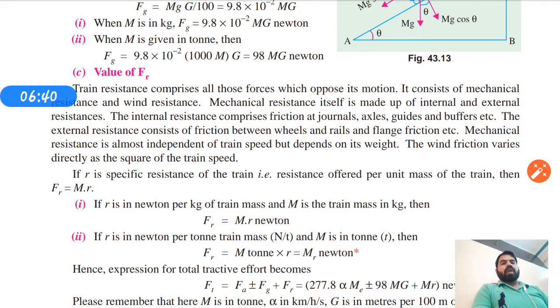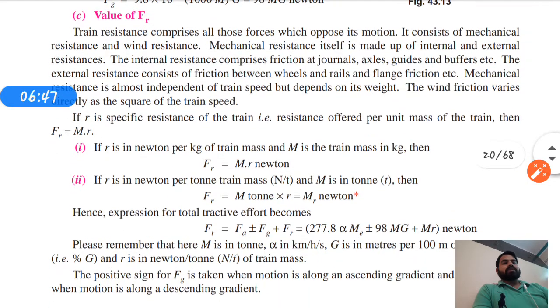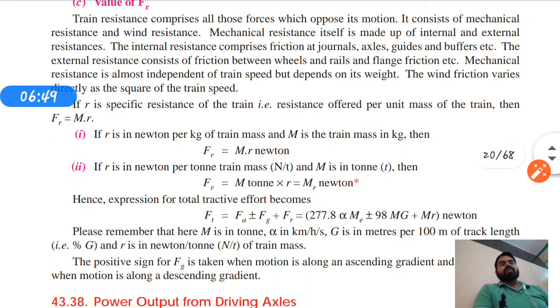If small r is the specific resistance of the train, that is the resistance offered per unit mass of the train, then Fr will be equal to Mr. If r is in Newton per kg of train mass and M is the train mass in kg, then Fr will be Mr Newton.